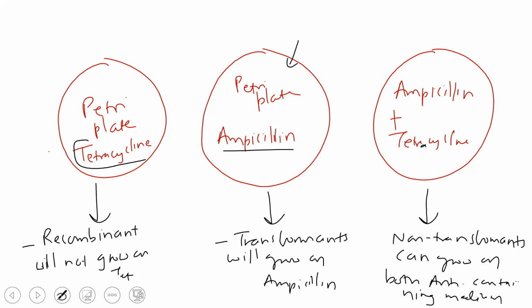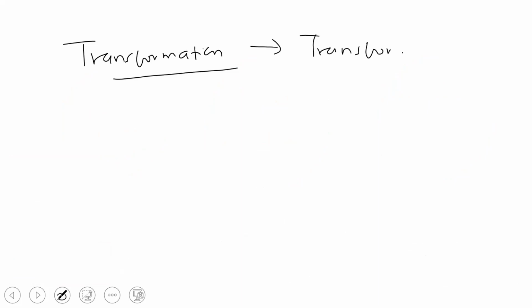So over here we are using two terms, that is transformant and recombinant. What is this transformant and recombinant? The word transformant has been derived from transformation.